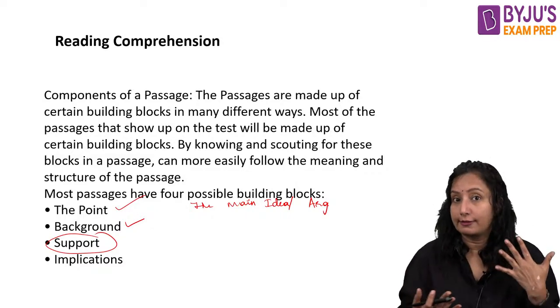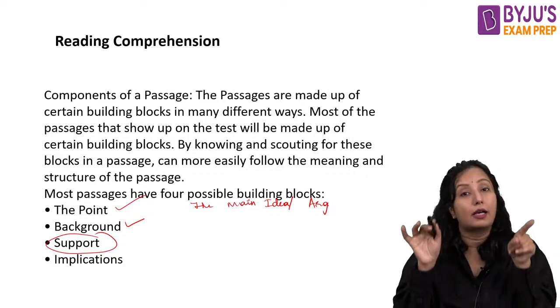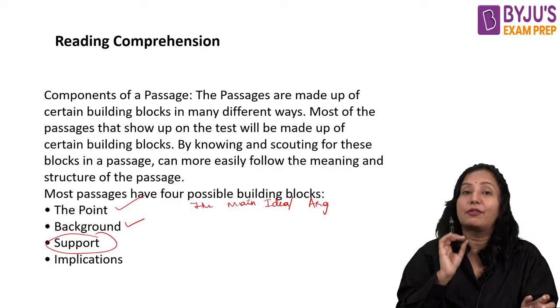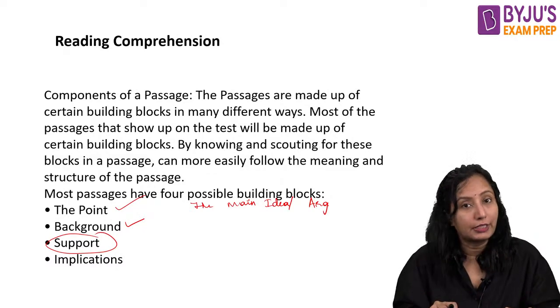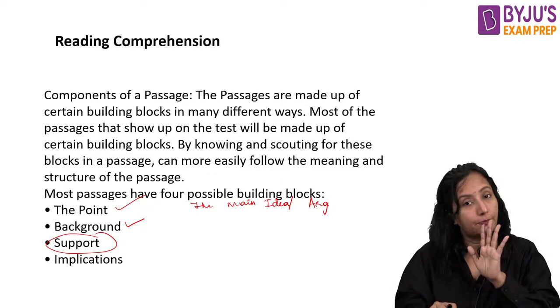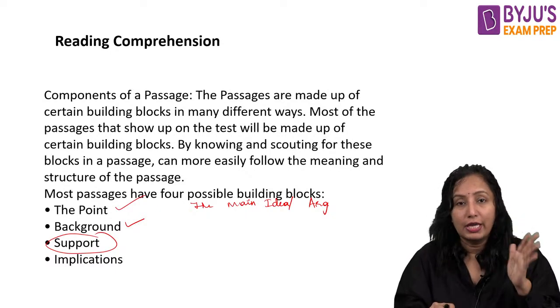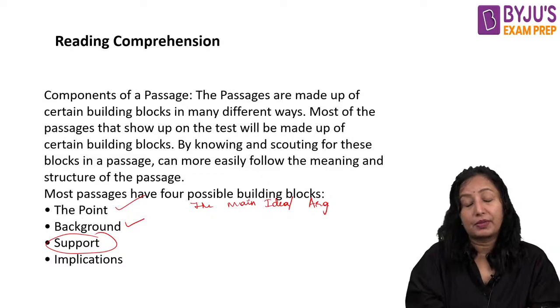The conclusion could be considered the ultimatum. So every passage overall will have one conclusion, and paragraph-wise also you will have one conclusion, right? This is the basic idea of any passage that you are going to encounter. Now, why did I discuss this here?